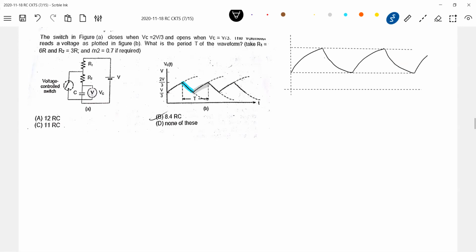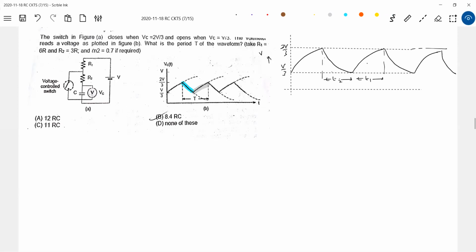There's a very popular instrument which will generate a waveform like this. What is our question? This is T2, you write it, and there's a charging called T1. There's a charging phase, a discharging phase. And now, what are the conditions? It closes when Vc equals 2V/3. So during discharging, it will discharge from 2V/3, no?